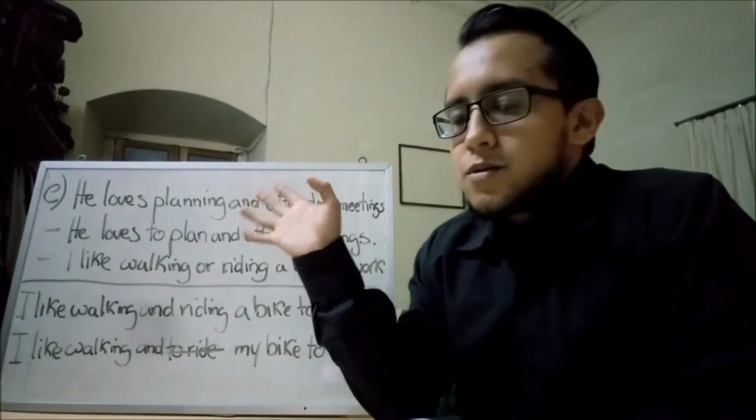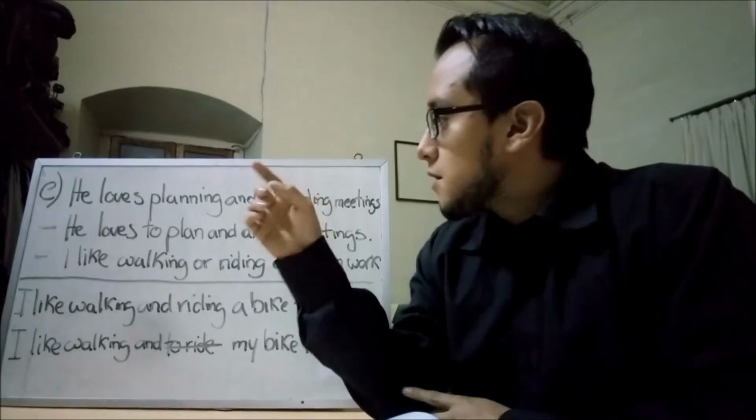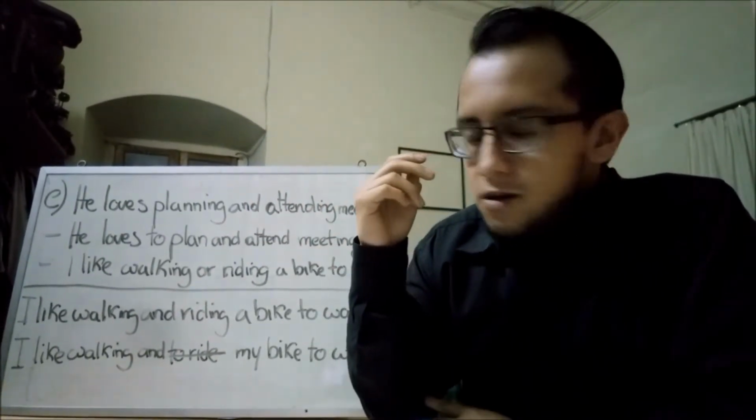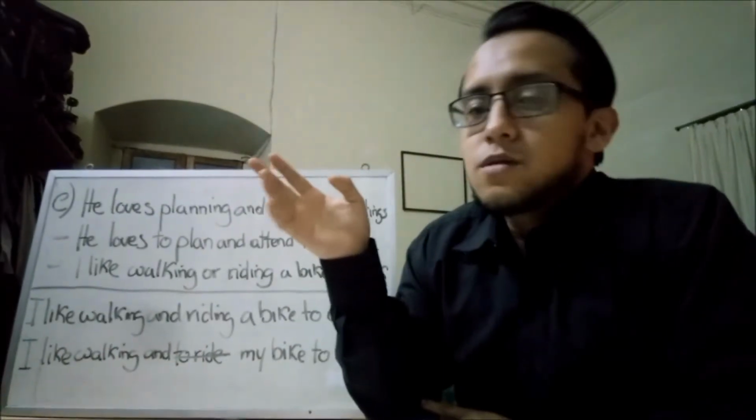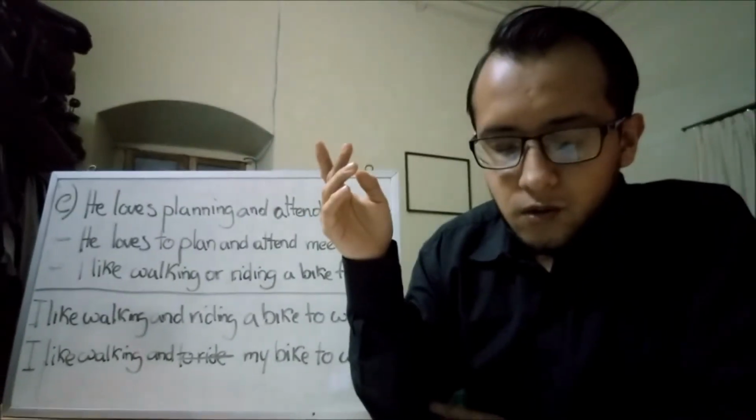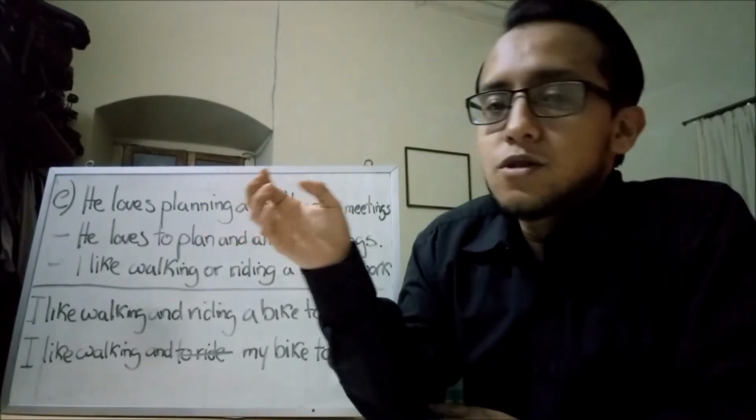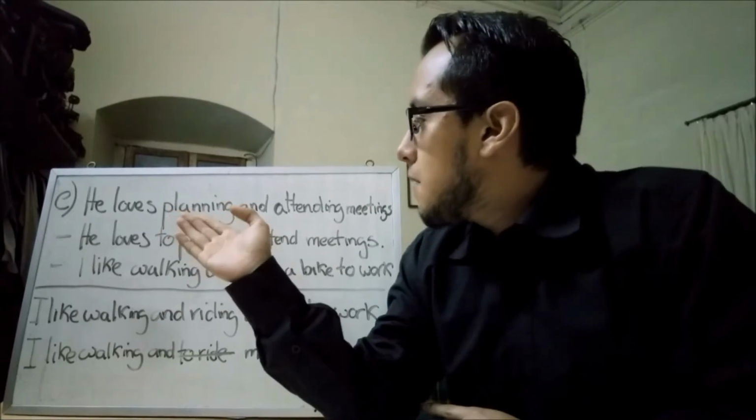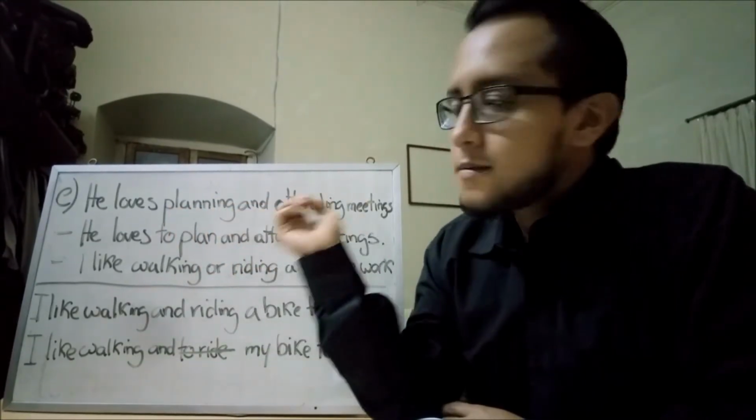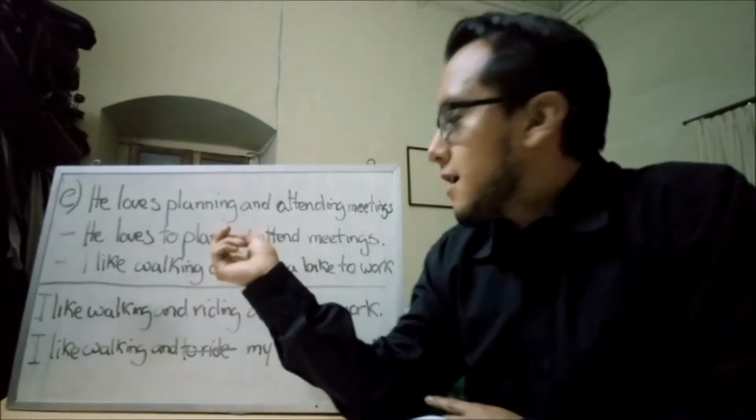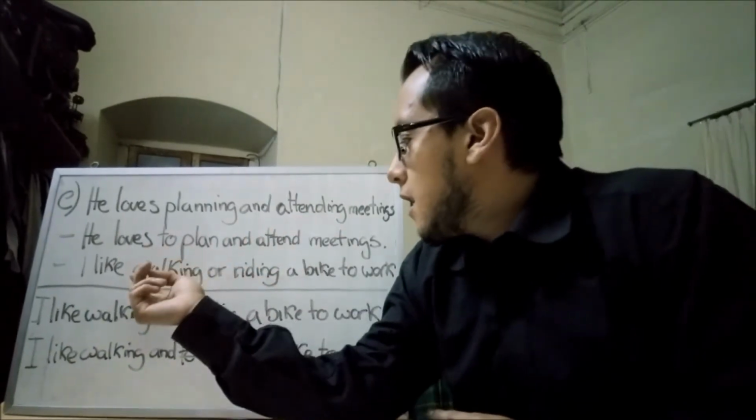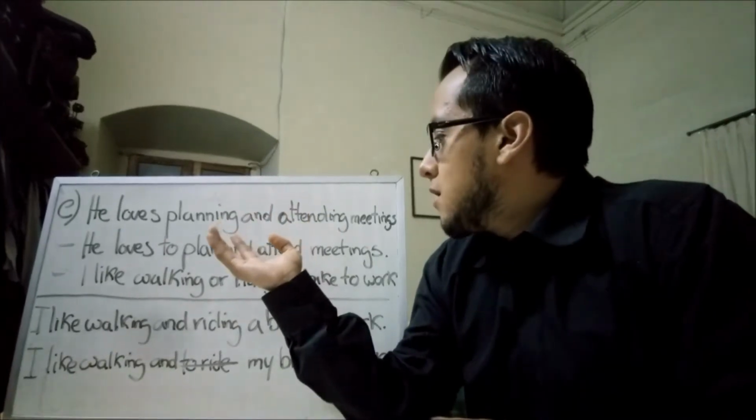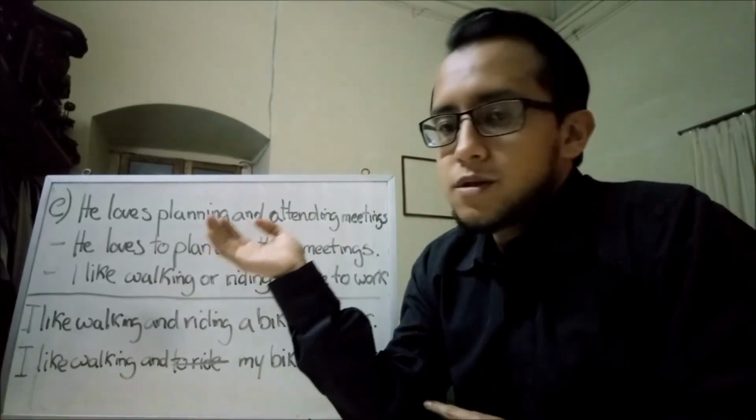These are the last two rules. The first rule is you can use and or or to connect two infinitives or two gerunds. When you connect infinitives, it's not usual to repeat to, like you can see in the examples. He loves planning and attending meetings. He loves to plan and attend meetings. I like walking or riding a bike to work. Like you can see, we don't repeat the to when you use infinitives.